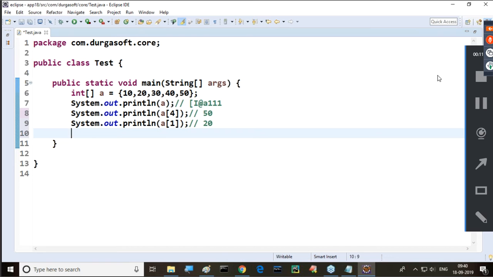Next one. Then after that, I'll go for System.out.println of. Observe carefully and give the answer for it. a of 5.